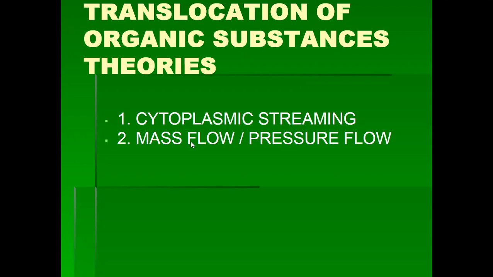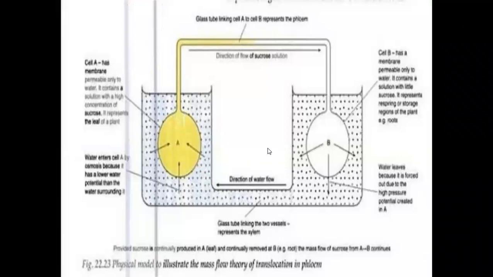The second theory is the mass flow or pressure flow theory. It was explained by the scientist Munch. Munch explained mass flow or pressure flow through the phloem tissues.